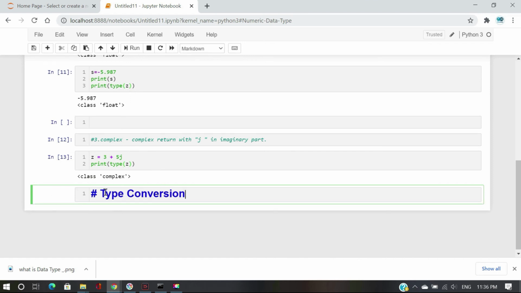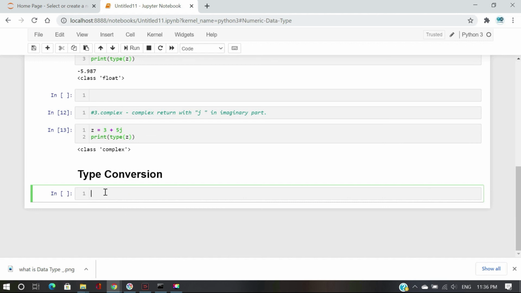And the next thing is type conversion. Type conversion is used to convert integer to float, float to complex, and so on. Let's check it. We give x a value like 675. It is an integer value, but I want to print it as a float value.